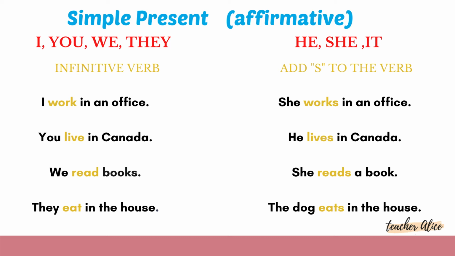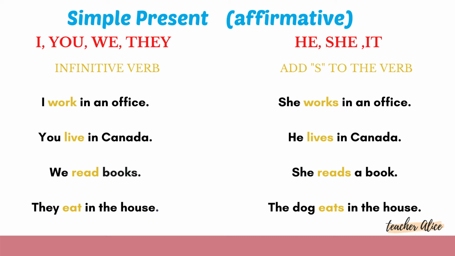What about he, she, or it? She work in an office? No, she works in an office. S. Okay. He live in Canada? No, he lives in Canada. She reads a book. She read? Totally incorrect. She reads a book. The dog eats in the house. The dog is the same as if you have he, she, it.